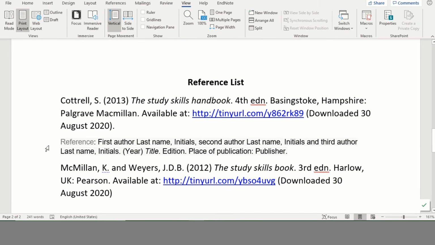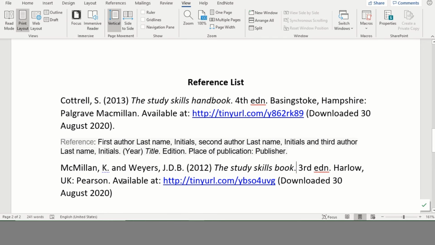I have now formatted the reference so that it is in the right style for a book with two authors. The main things I had to change was I had to include the word "and" here and delete an ampersand, put brackets around the year instead of having a comma, italicize the title and put a dot. I also had to change the order, the place of publication came first with the colon, and then the publisher.